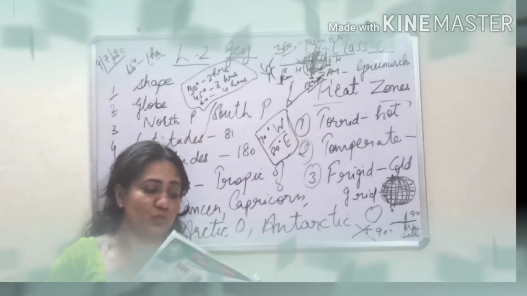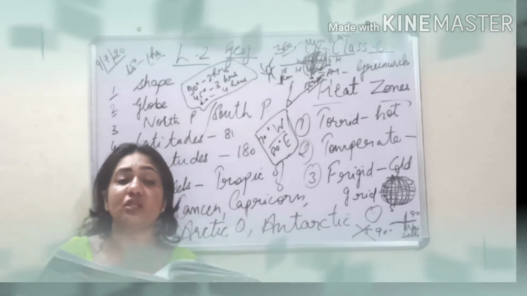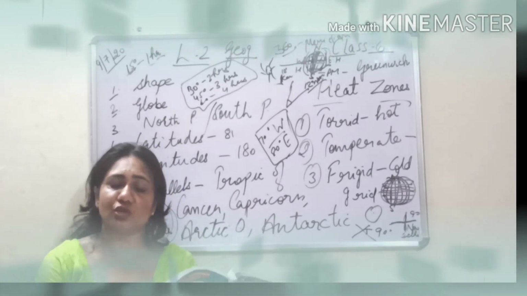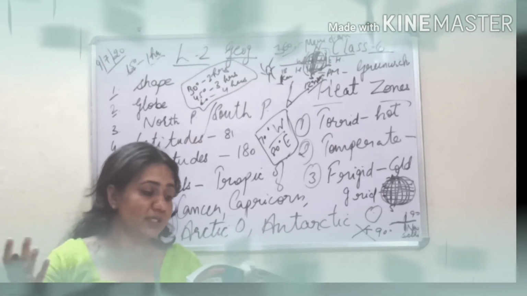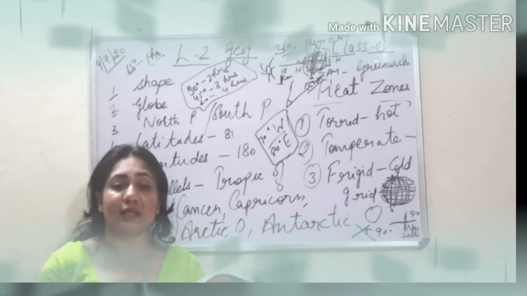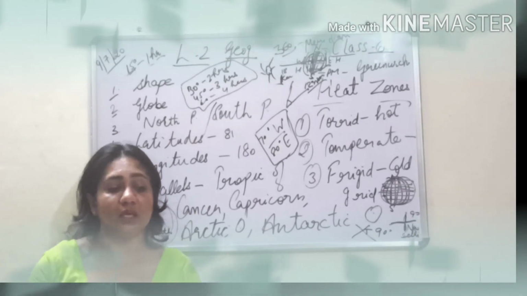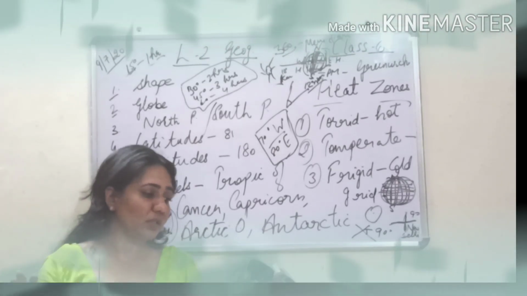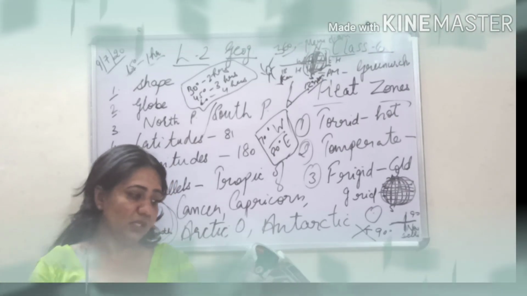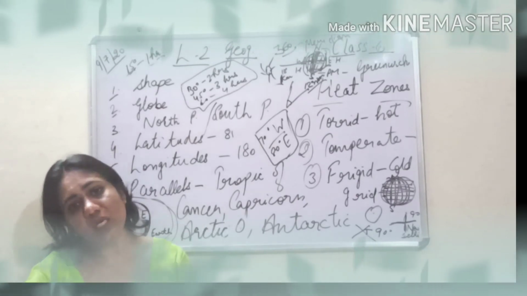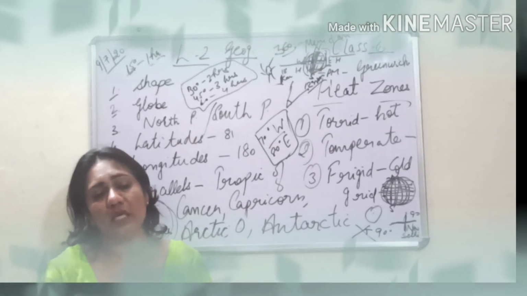So please revise whatever we have learned today with the small short questions that are there, in which I have also asked you to mark the total kilometers at the meridian at the equator, that is 111 kilometers maximum, and how many total meridians and total longitudes there are. So all this we have done, and please learn it and go through it once so that the concept is clear to you all and you don't make any mistakes.